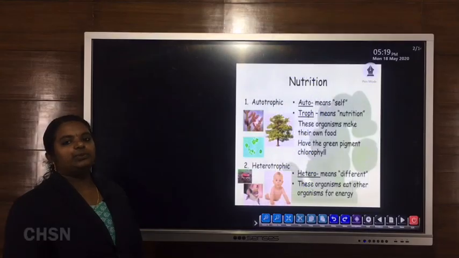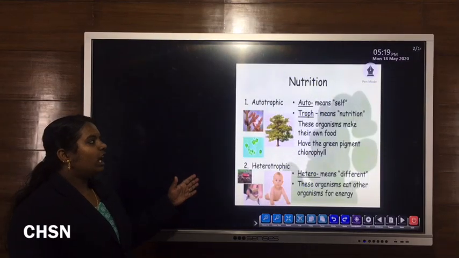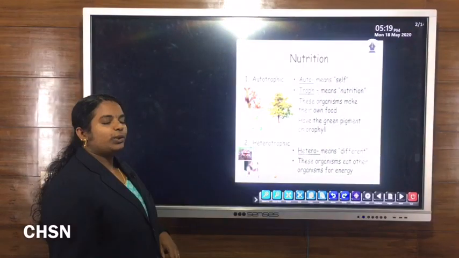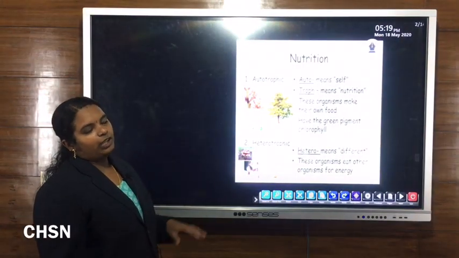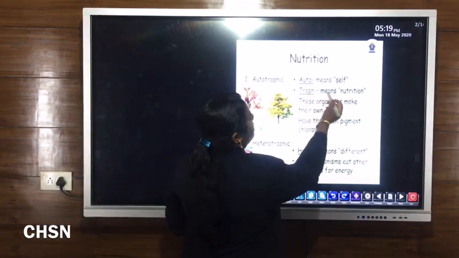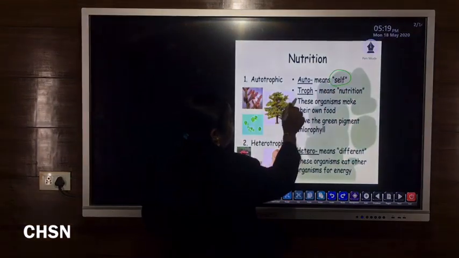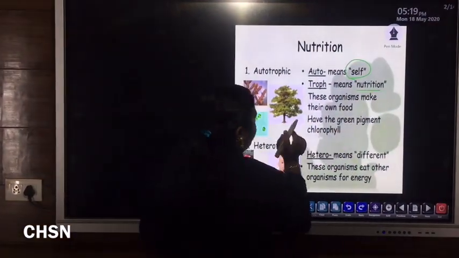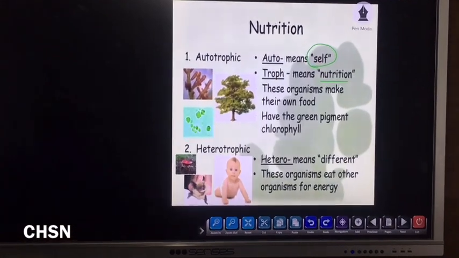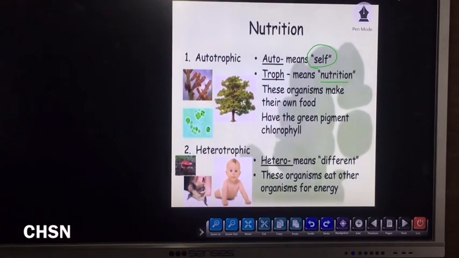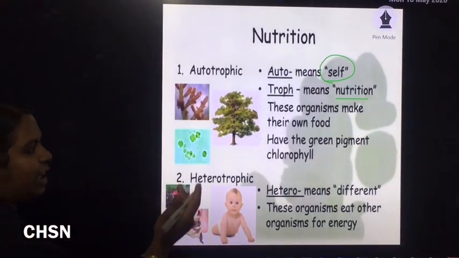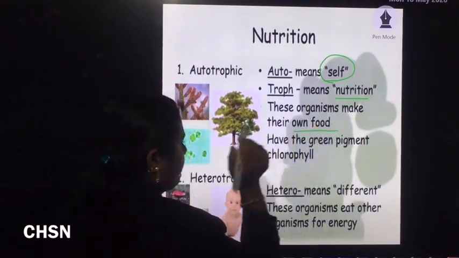There are mainly two types of nutrition. One is autotrophic nutrition and the other is heterotrophic nutrition. In autotrophic nutrition, the word auto means self, and troph means nutrition. So autotrophic nutrition, or autotrophs, means the organisms which can prepare their own food.